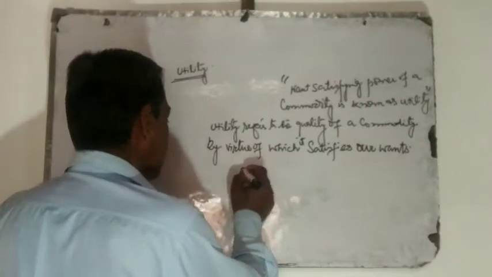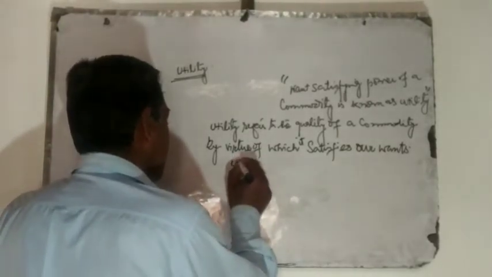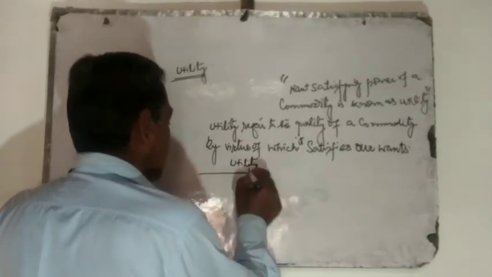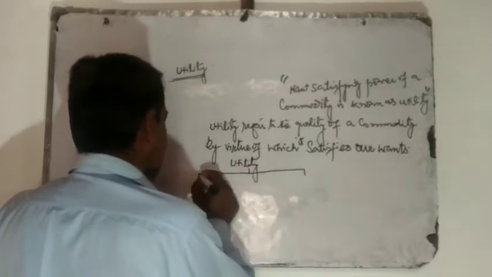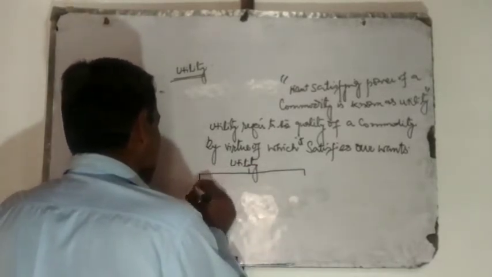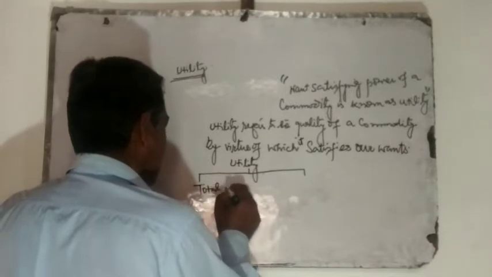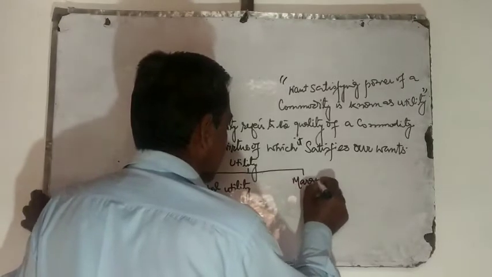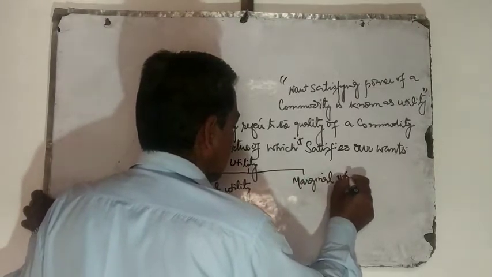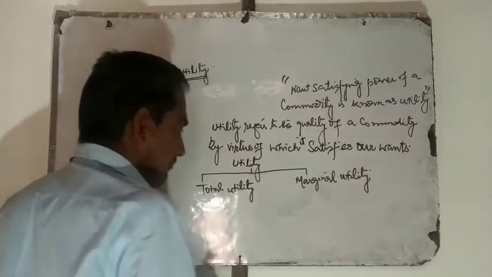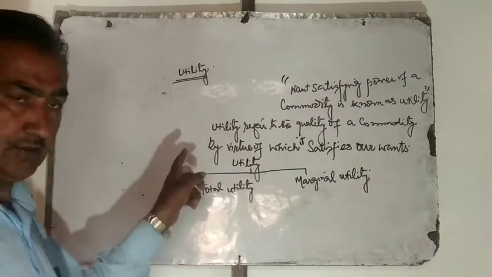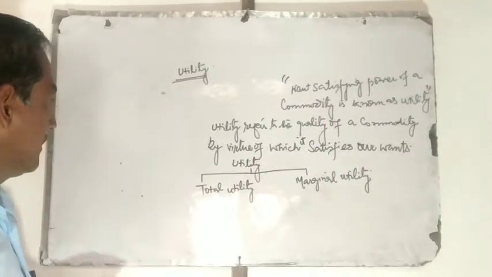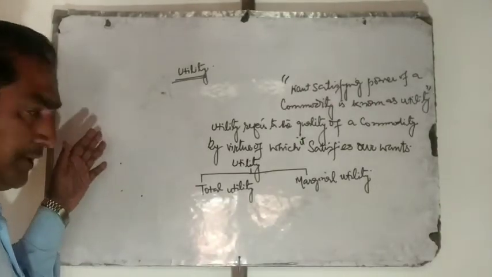Utility, therefore, can be total utility and marginal utility. To understand total utility and marginal utility, we have to rely on a utility schedule.